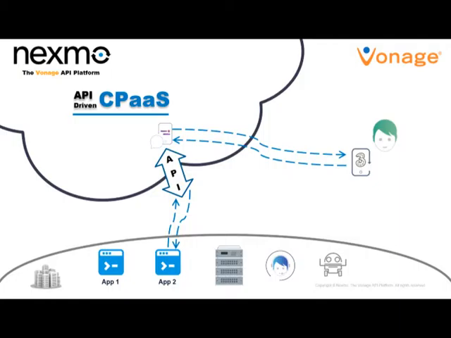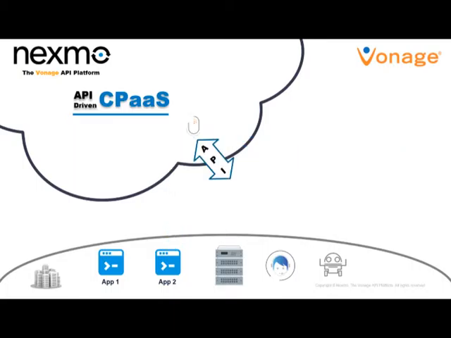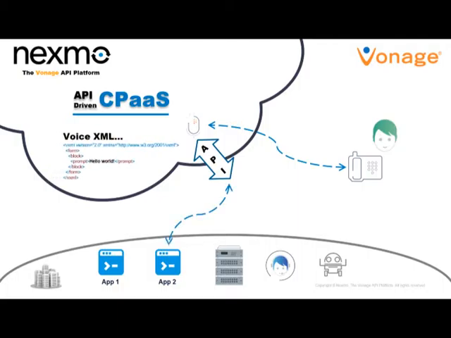Now let's move on to our voice API. Here's a customer, and the customer is going to make an inbound call to the Nexmo platform. This is coming in over a traditional phone line, calling a number provisioned through our platform, or potentially calling a number you've ported into our platform. From there, we can leverage voice XML and/or API calls in real time to your applications to drive the call.